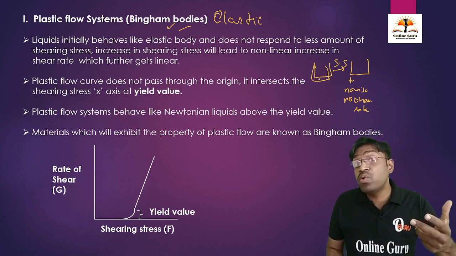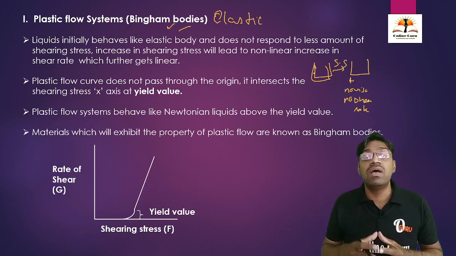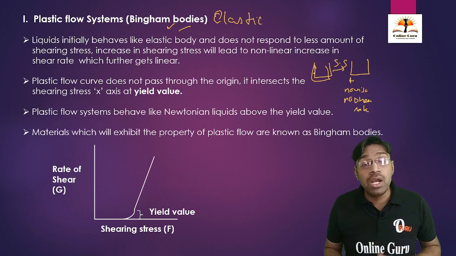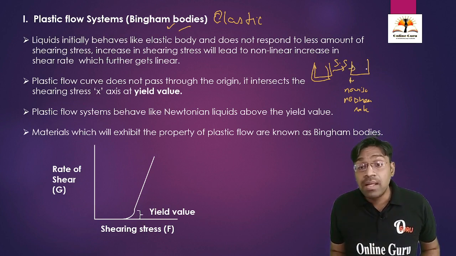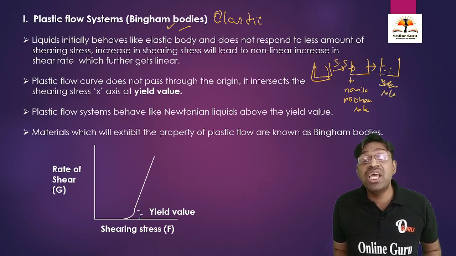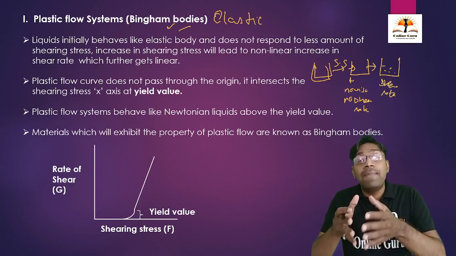But when we apply an increased amount of shearing stress, that is, an increased amount of pressure, then what will happen? This solution will undergo some changes in the viscosity, meaning there is a change in the shear rate. This is what is called the plastic flow system.